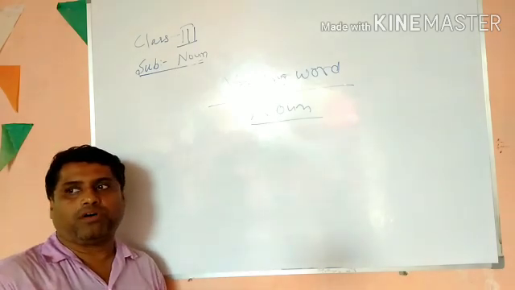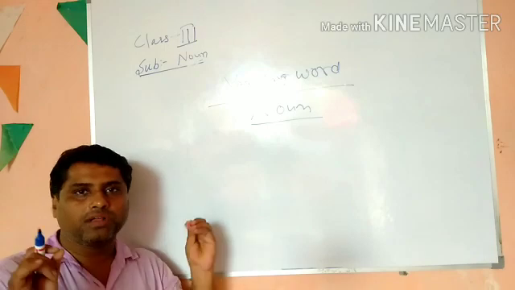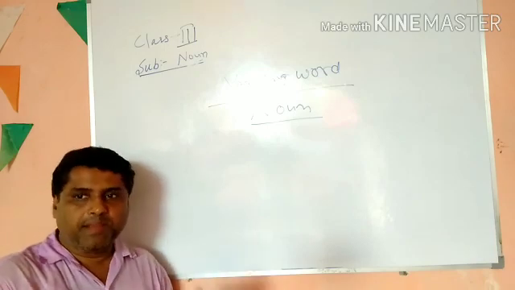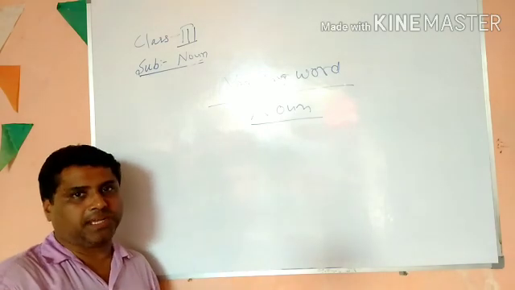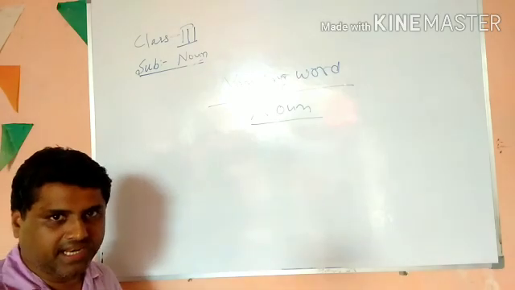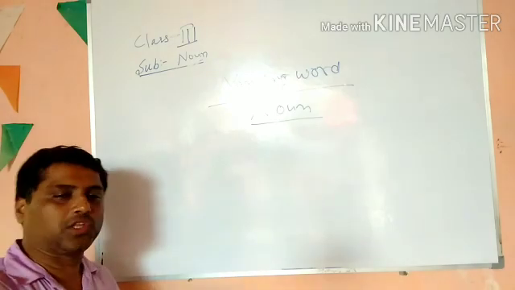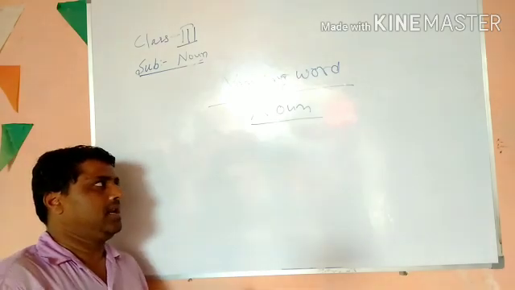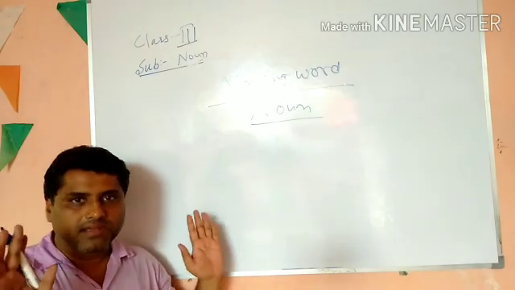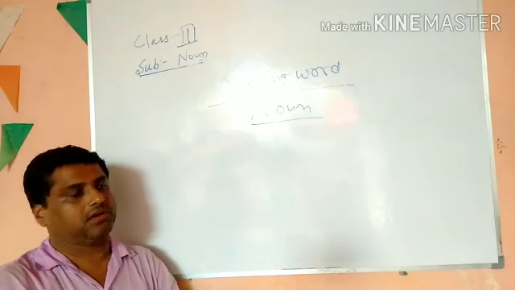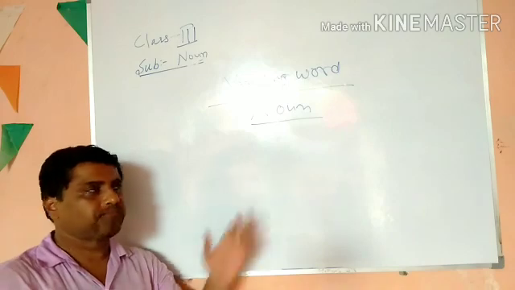Noun is the name of person, place or things. Any person's name, any animal's name, anything's name is a noun. In other words, noun is something which can be named. I hope the concept of noun is clear now.